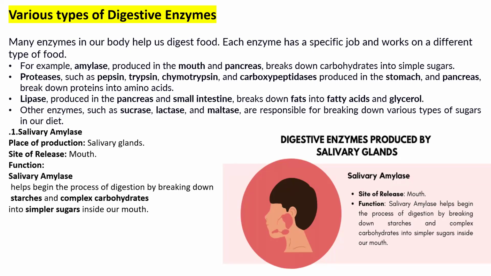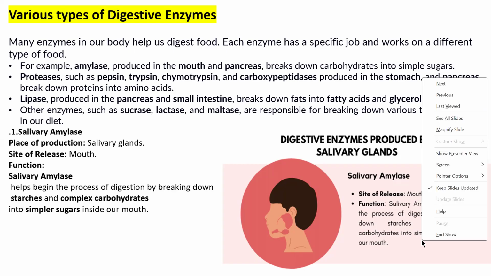Salivary amylase is produced in the salivary glands and released into the mouth. Its function is to begin breaking down starches, the complex carbohydrates. So digestion of carbohydrate starch starts in your mouth because of the secretion of saliva, and the enzyme salivary amylase converts starch and complex carbohydrates into simple sugars inside your mouth.